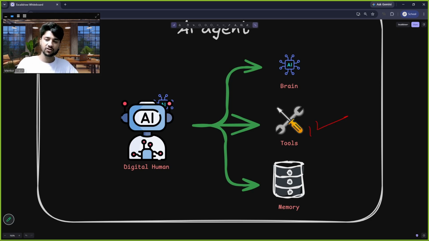Now the third thing which they have is tools. What is a tool? A tool is an external functionality which we give to our AI agents. All right. Now what do I mean by that? For example, if I tell you that hey, in your brain calculate 98 into 25 without using anything, you will sit for a minute, you will do some math in your head and you will come up with the response which will be absolutely correct. Why? Because you have a brain.